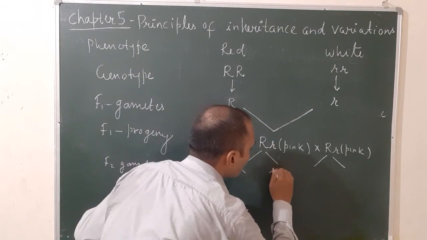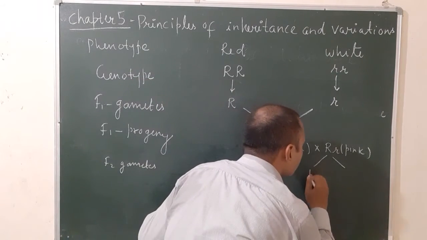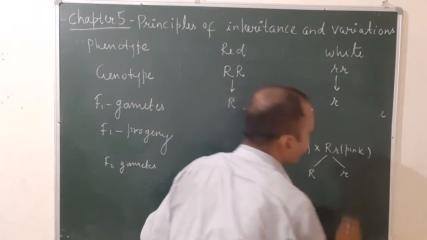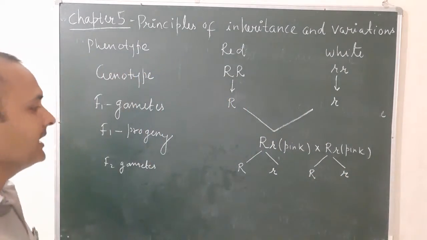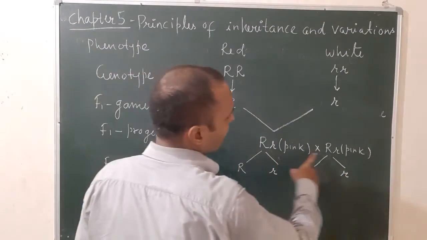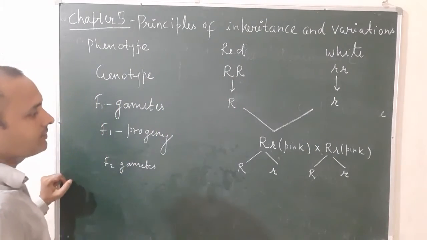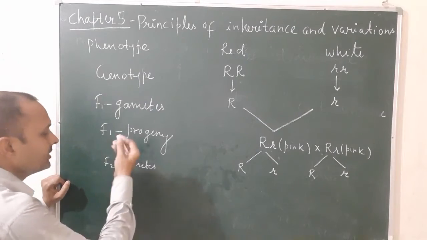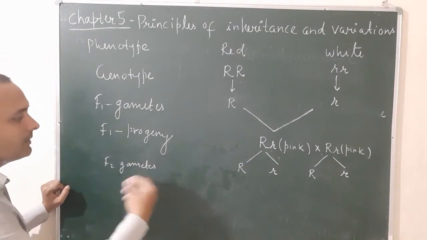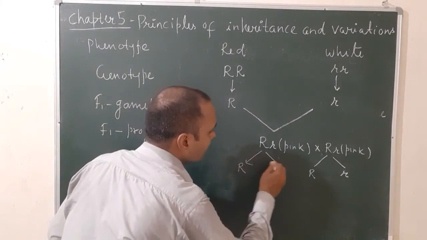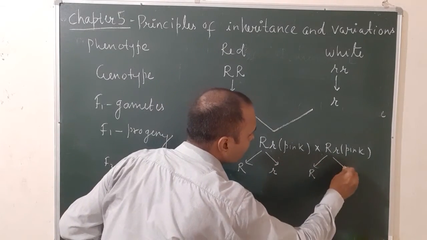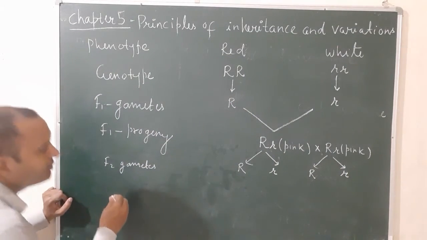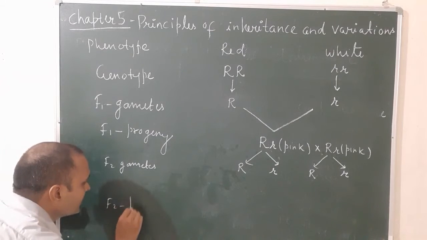Okay, again capital R, small r. These are the F2 gametes produced by the second generation parents. Okay, let's see the Punnett square. With the Punnett square I will explain that there are two generation combinations. There are two generation progeny. We have two gametes, we have two progenies.